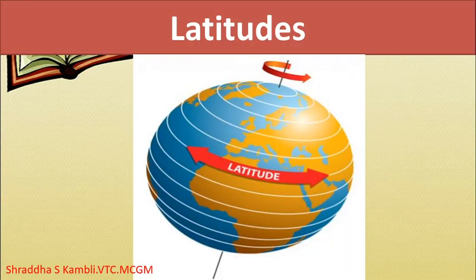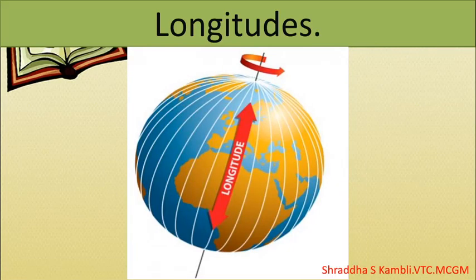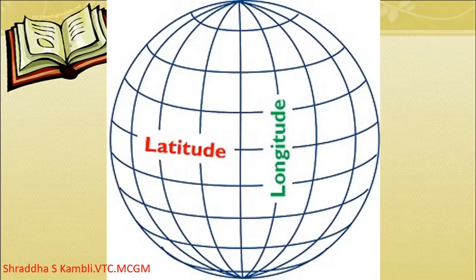So let us now take a quick look once again at the different concepts that we talked about as far as the graticule was concerned. We talked about the latitudes, and you can see that the latitudes go in the east-west direction, that is, they go in the horizontal direction, and the longitudes go in the north-south direction, that is, they run in the vertical direction, and together they form the graticule on the surface of the earth.